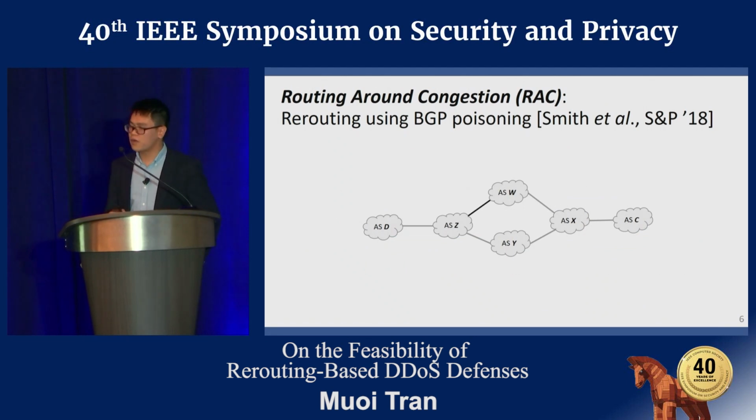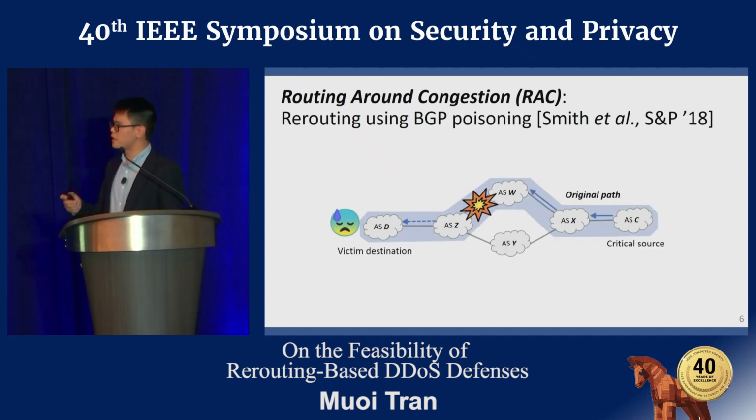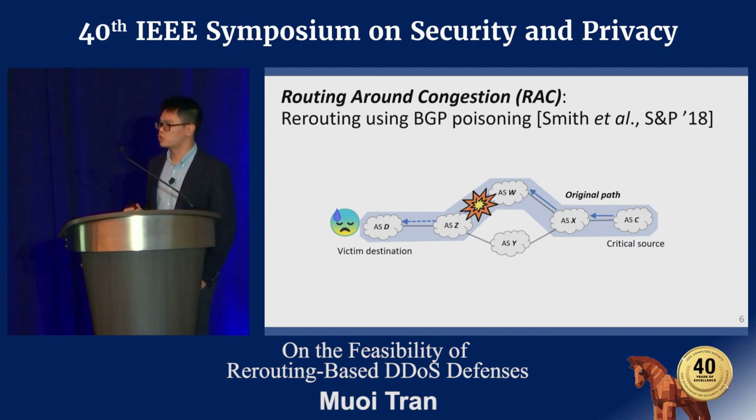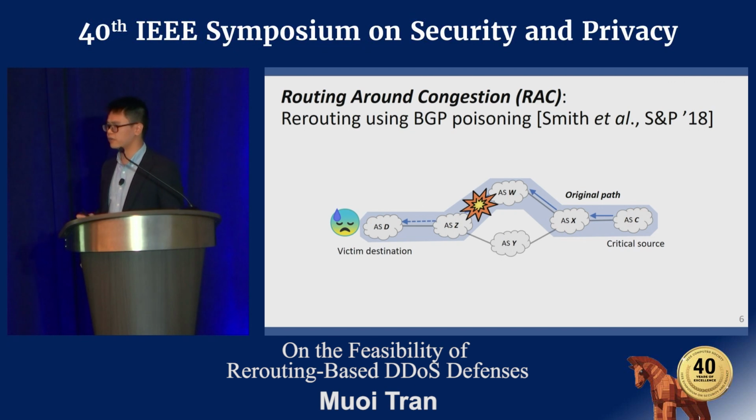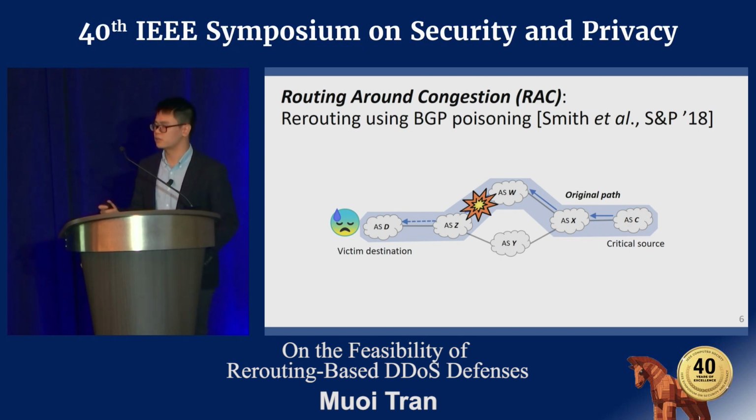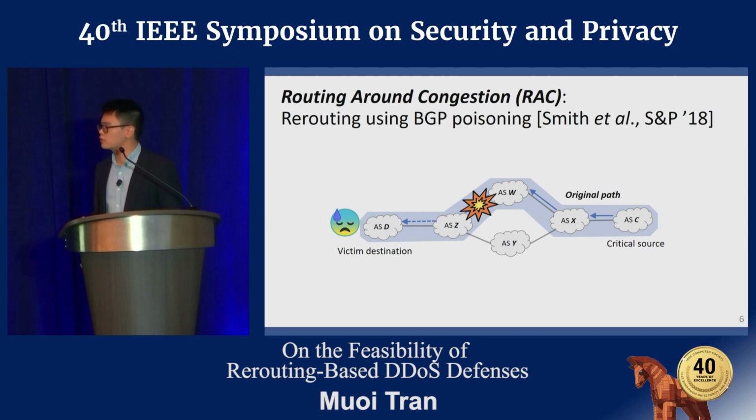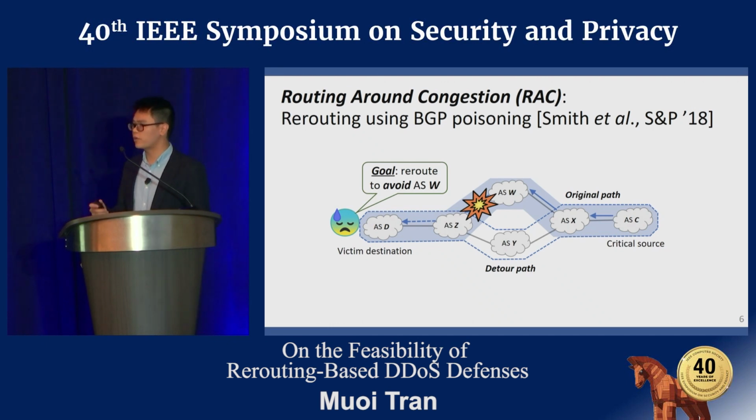Turns out, routing around congestion exploits one basic feature of the BGP protocol that we just mentioned earlier, the loop-free AS path. Let me try to explain how routing around congestion works with this example. We have the destination of the traffic on the left-hand side, the source AS on the right-hand side, and the traffic path is highlighted in blue here. The original path is currently under congestion. So the destination wants to avoid the congestion by rerouting its critical traffic around ASW into a new detour path.